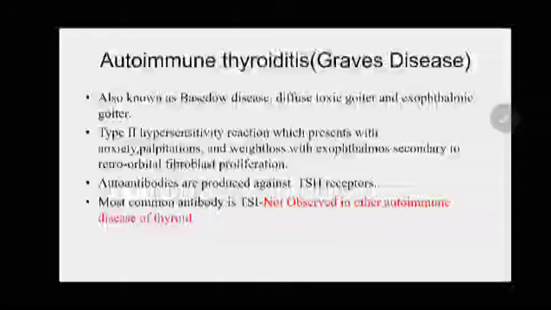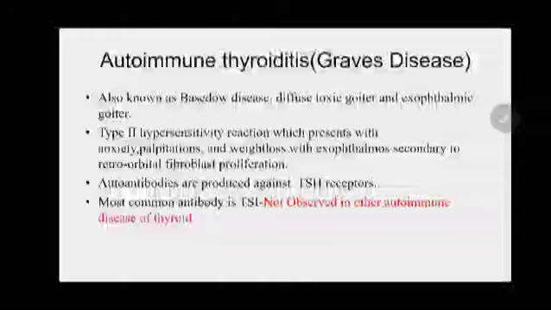It is a type 2 hypersensitivity reaction which presents with thyrotoxicosis-like symptoms, like anxiety, palpitation, weight loss, and exophthalmos. And here autoantibodies are produced against TSH receptors, and the most common autoantibody here is thyroid stimulating immunoglobulin, which is not seen in any other autoimmune disease except Graves' disease. The TSH receptors are not only present on the thyroid, but they are also present on the skin surface as well as ocular muscles.